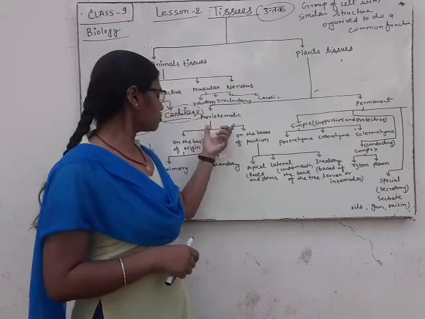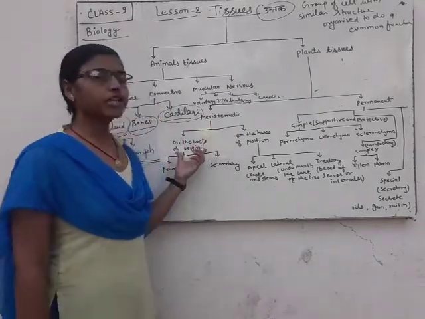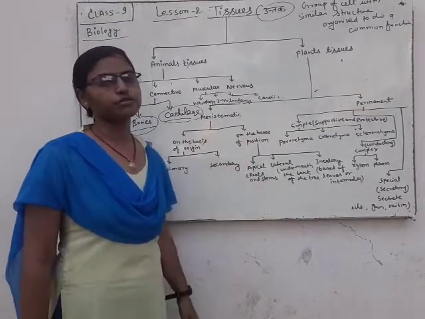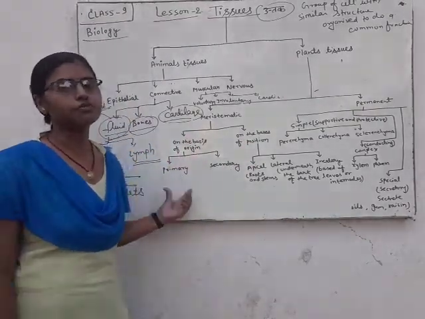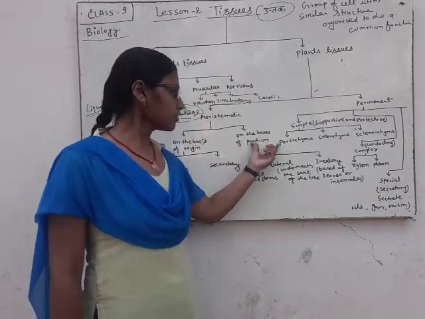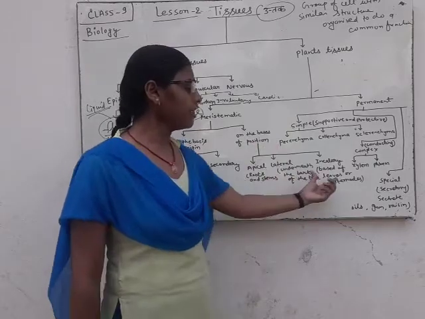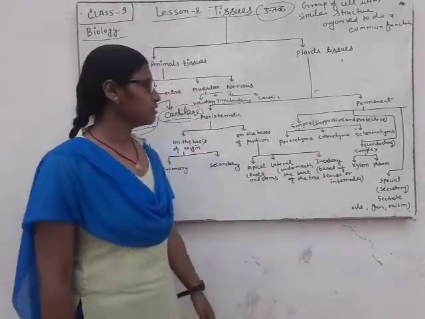Meristematic tissue is also classified into two groups, on the basis of origin and on the basis of position. On the basis of origin, they are classified into primary and secondary. And on the basis of position, they are classified into three groups: apical, lateral and intercalary. Okay?